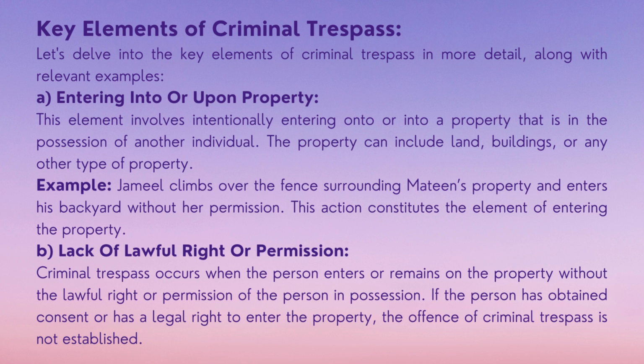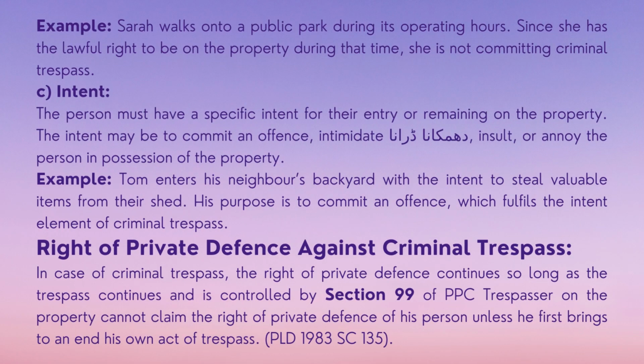B. Lack of lawful right or permission. Criminal trespass occurs when the person enters or remains on the property without the lawful right or permission of the person in possession. If the person has obtained consent or has a legal right to enter the property, the offence of criminal trespass is not established. Example: Sarah walks onto a public park during its operating hours. Since she has the lawful right to be on the property during that time, she is not committing criminal trespass.